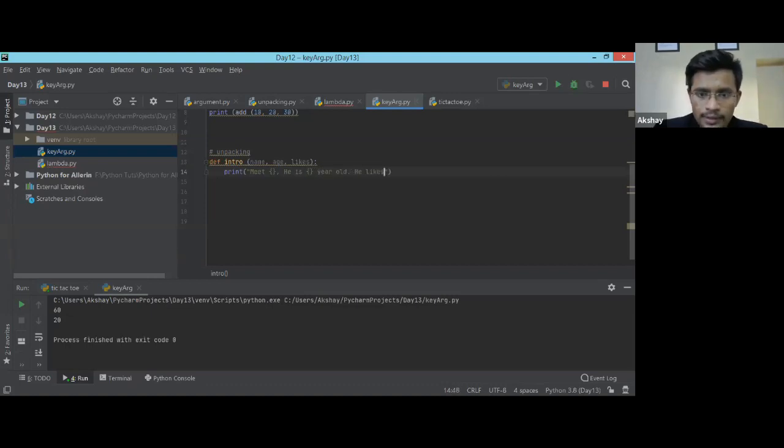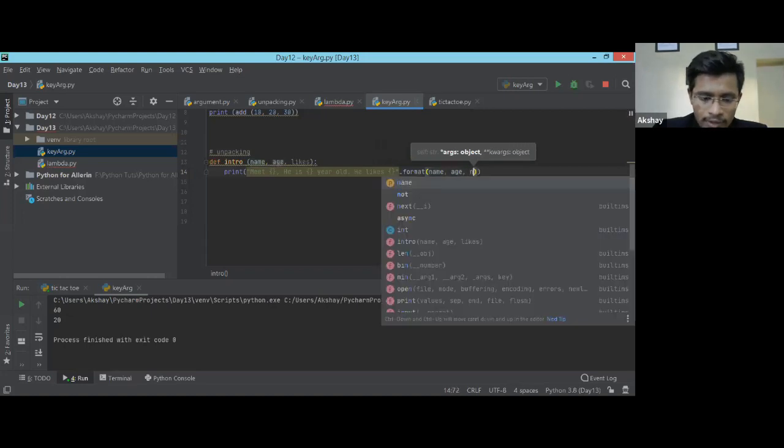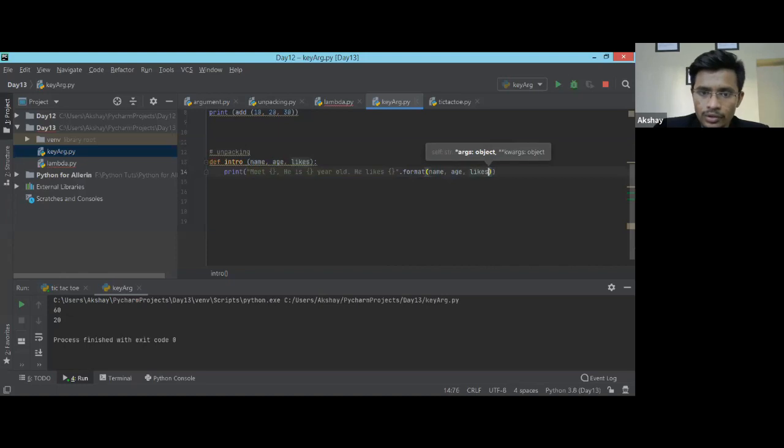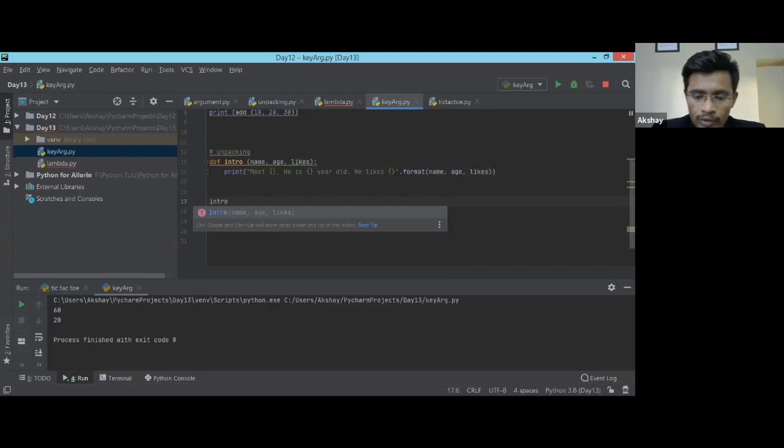He likes XYZ. Then we are going to format. We know string format, right? Those who do not know what string formatting is, go and visit the previous lectures. Age and then likes. So this is all done. Usually when we were calling this intro, the normal way was giving the name, like name is equal to, this is what we were giving, right?